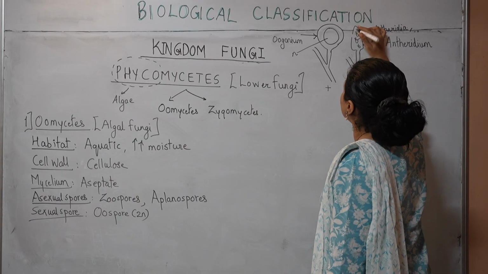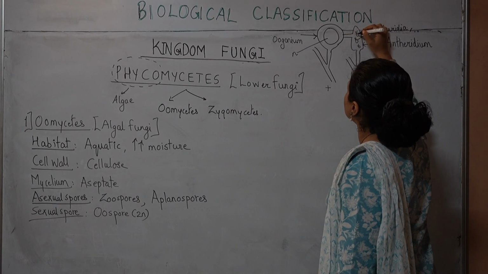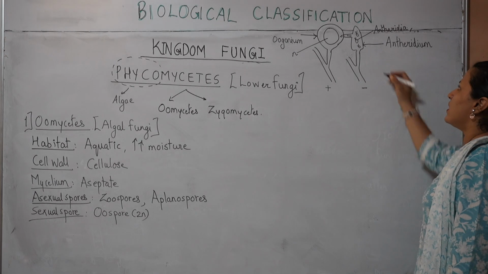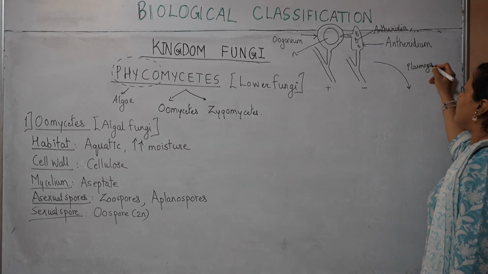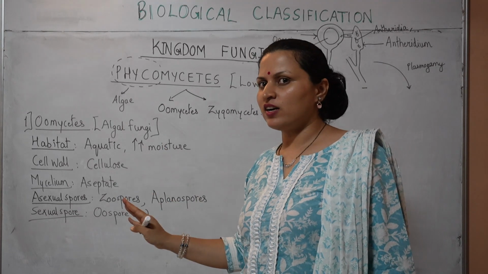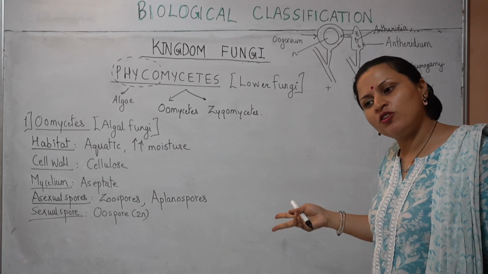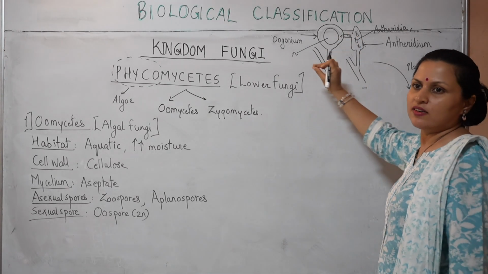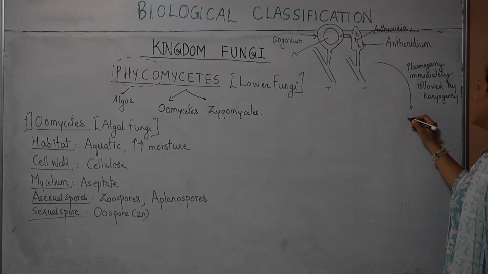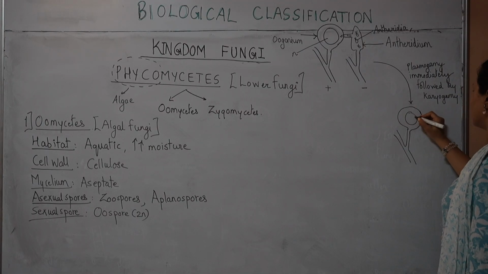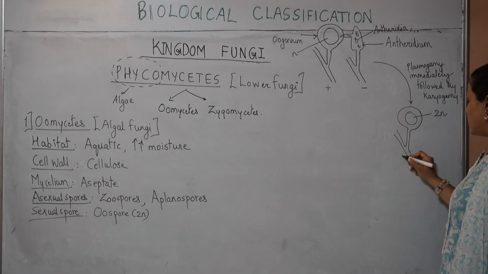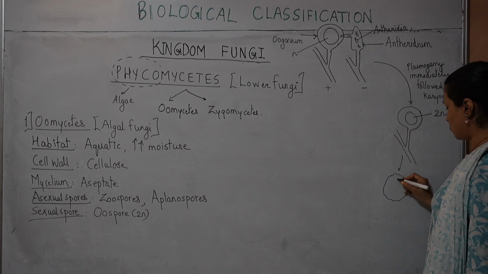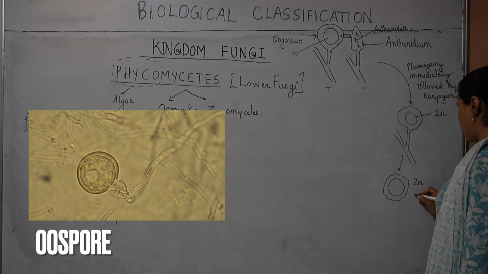This will produce a tube like this, and via this tube these gametes are going to travel and enter inside the oogonium, and as such there will be plasmogamy. And because oomycetes are lower fungi, plasmogamy will be immediately followed by karyogamy as well. The two nuclei will fuse together immediately, plasmogamy immediately followed by karyogamy, to produce a 2N nucleus. With time this oogonium structure is going to get converted into a spore. This spore will be the 2N spore, oospore.